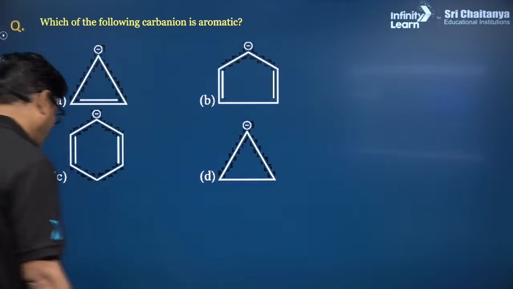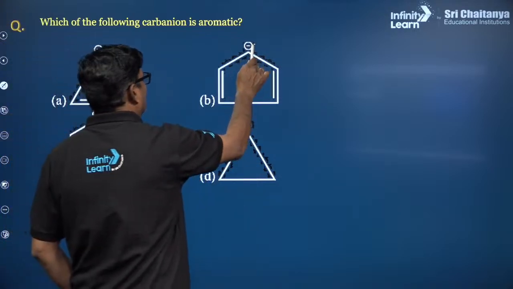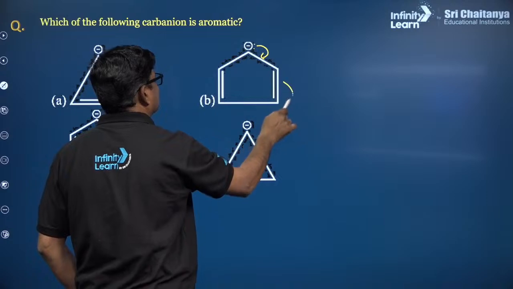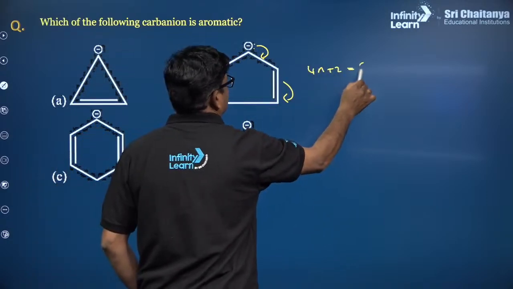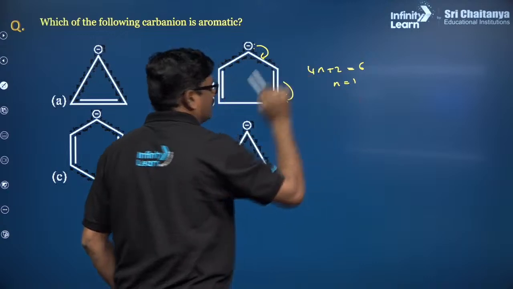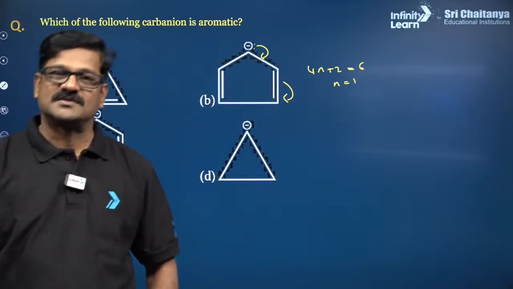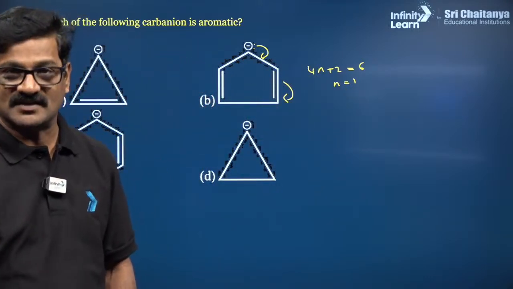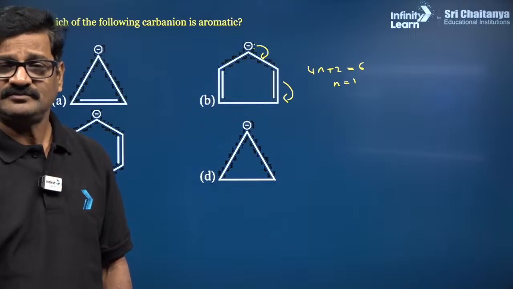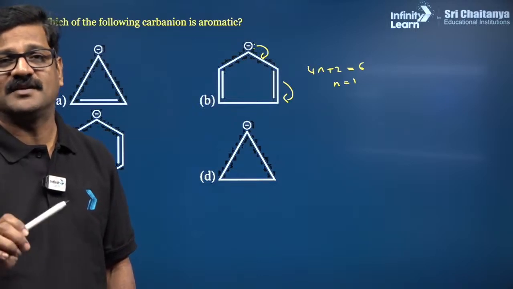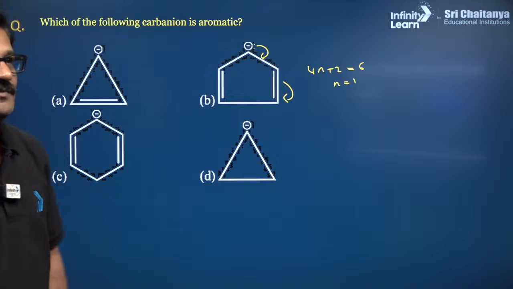So, cyclopentadienyl carbanion is aromatic. Okay, 4n plus 2 is equal to 6 electrons, n is equal to 1. If you solve, n is equal to 0 to infinity, an integer should be there and it is aromatic. If you get any fractional number, it is non-aromatic. Fine, better?